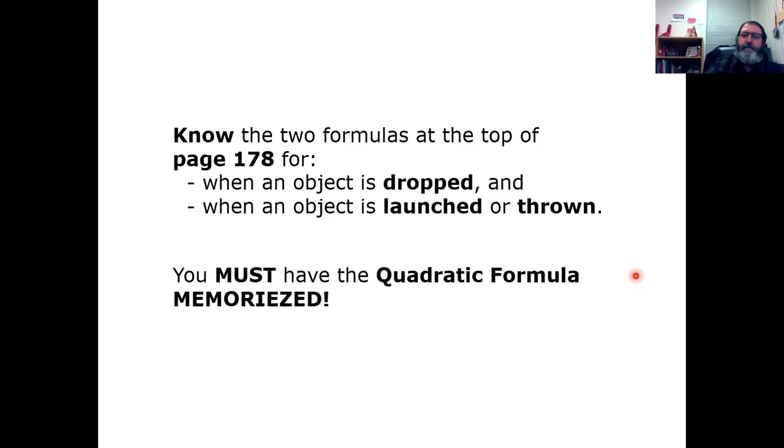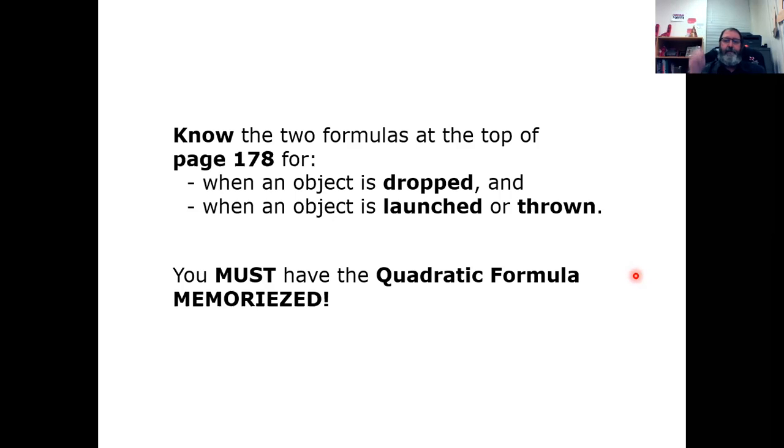When an object is dropped off of a building or from my hand, in any situation where the object is just let go in the air at some height, it doesn't matter if it's off the highest skyscraper in downtown Dallas or if I'm just dropping something here at my desk. The effect on that thing is going to be a quadratic function type effect, okay? And there's a formula for it, and it all has to do with the effects of gravity here on Earth.